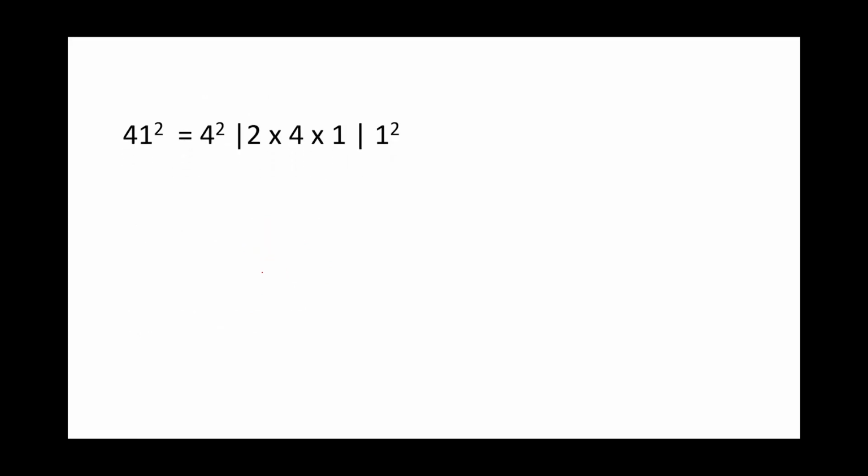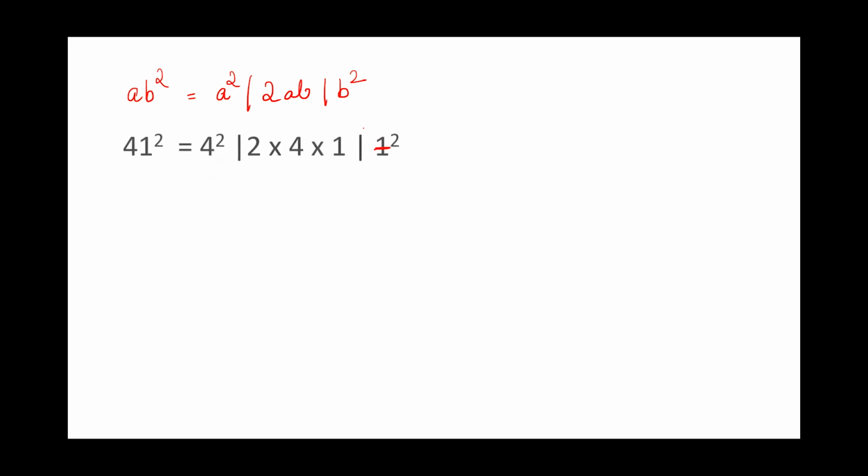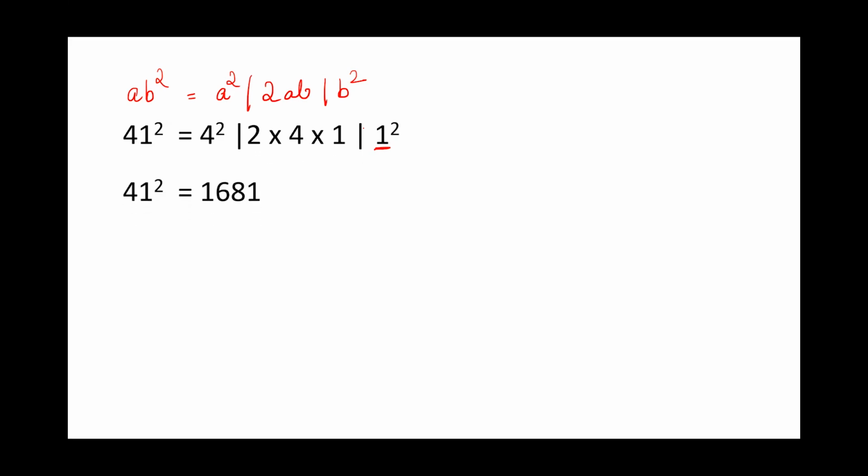So 41 square. As per your ab square form, it is a square followed by 2ab followed by b square. So 1 square is 1. And what is 4 into 2? 8. So your answer will be 1681.